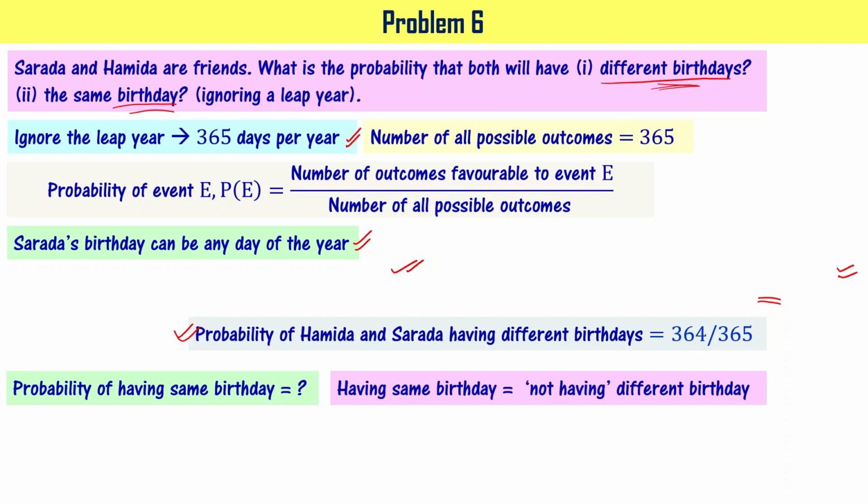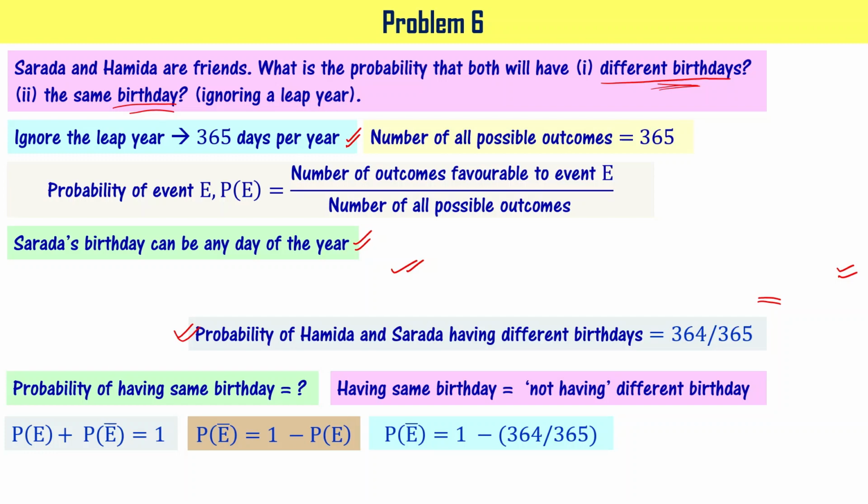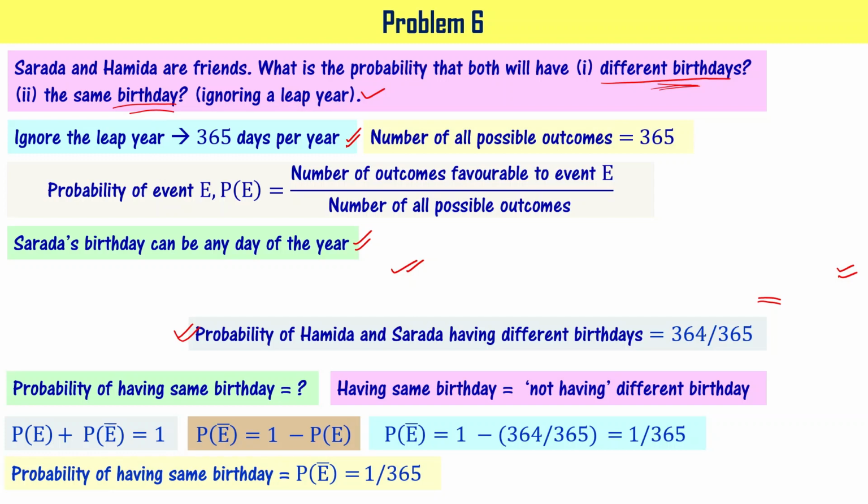If this statement is true, then we can make use of P of E plus P of not E equal to 1 equation, right? So P of E is known, that is 364 by 365. And when you substitute that, you are going to get P of not E equal to 1 by 365. This is the answer we are looking for part 2 of the problem. So probability of having same birthday is 1 by 365, right?